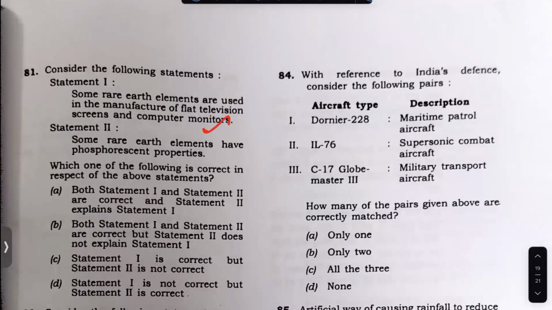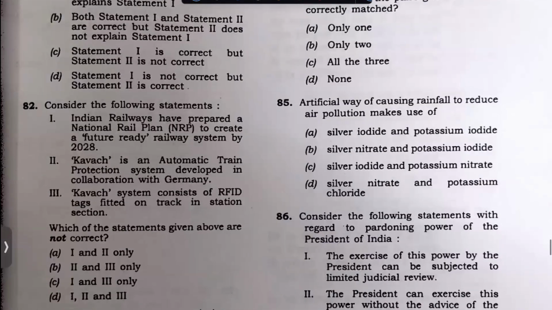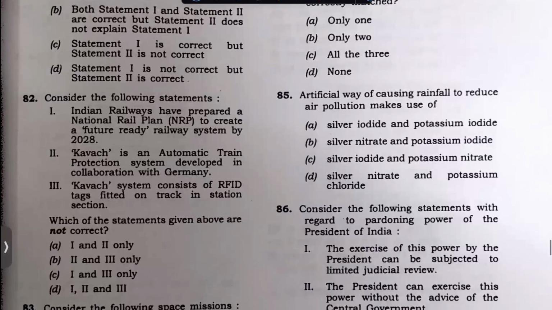Some rare earth metals, this and all fluorescent. That's why, it's an easy question. This is a very tough question. Sorry, not a tough question, a very super question. Here, what is given is not correct.